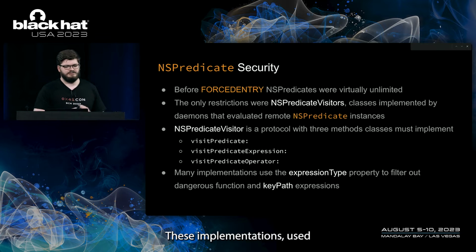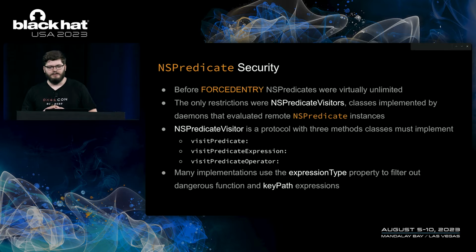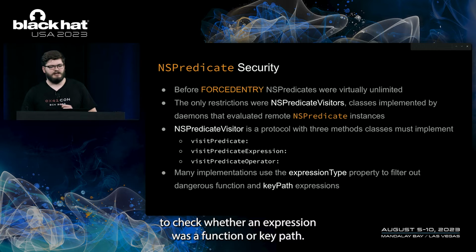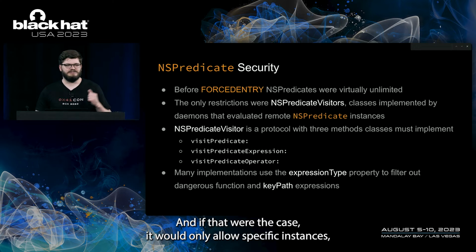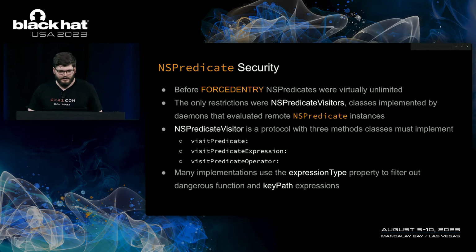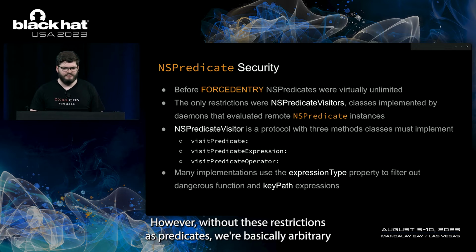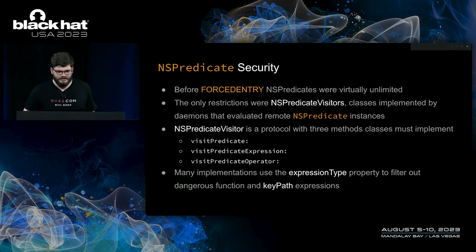These implementations use the expressionType property of an NSExpression to check whether an expression was a function or a key path. And if that were the case, it would only allow a subset of key paths or functions. However, without these restrictions, NSPredicates were basically arbitrary code execution, and they were used as such in FORCEDENTRY.